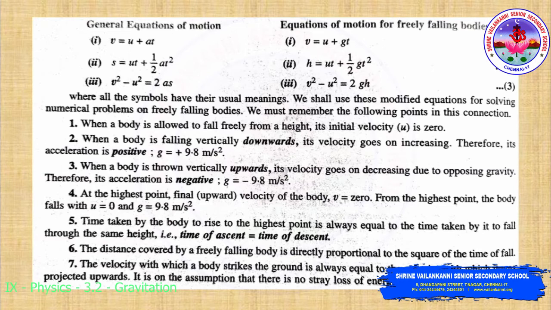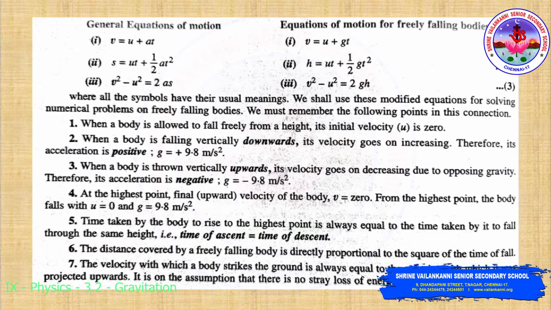Then you can see the equations of motion for freely falling bodies: v equals u plus gt, h equals ut plus half gt square, and v square minus u square equals 2gh, where all the symbols have their usual meanings. We shall use these modified equations for solving numerical problems on freely falling bodies. We must remember some of the following points for these equations.